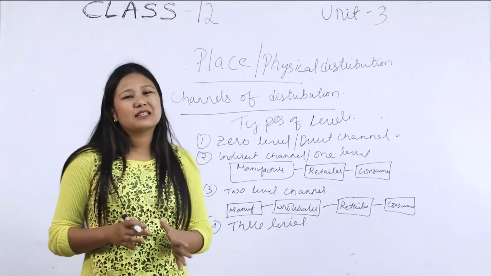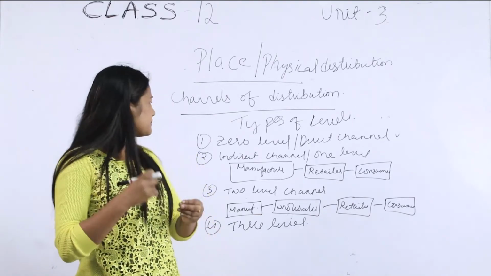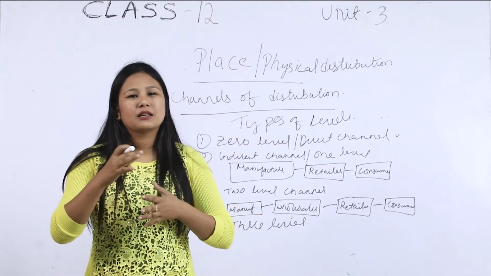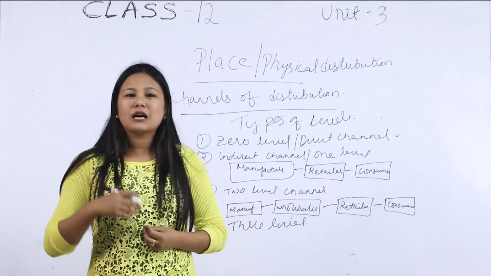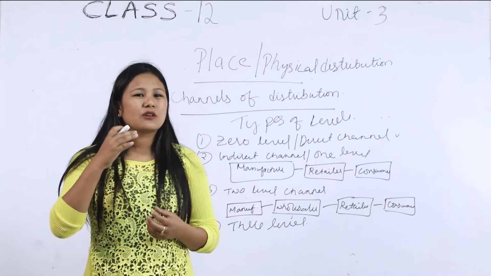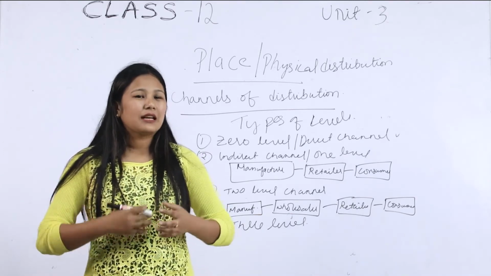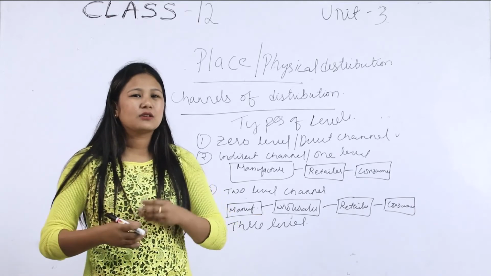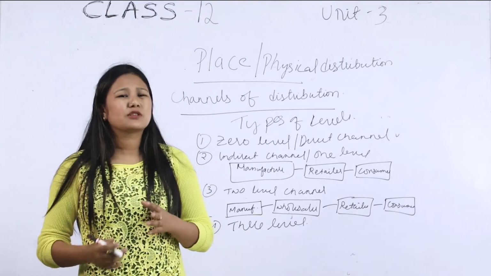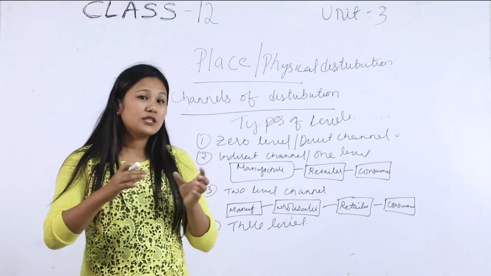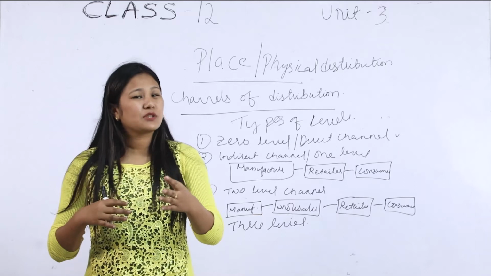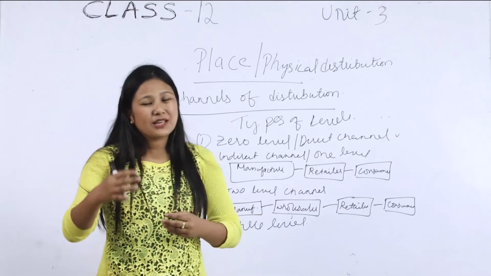The first channel is the direct channel or the zero level channel. In this zero level channel or direct channel, there is direct contact between the producer and the ultimate consumer. The producer or the manufacturer will sell his or her product directly to the customer. There is no channel in between the manufacturer and the consumer, so it is known as zero level. Since there is no channel of distribution, they are directly dealing with their products. The manufacturer is directly selling its product to the consumer. That's why it is known as direct channel or zero level channel.